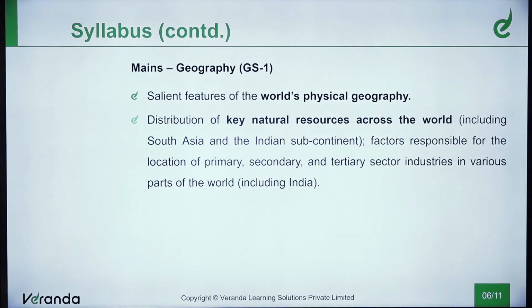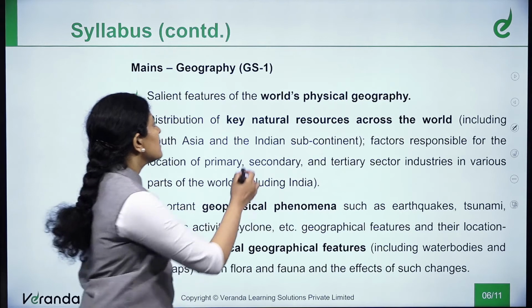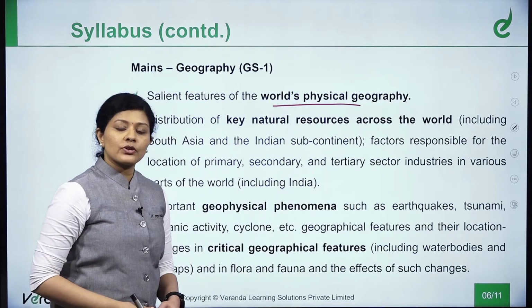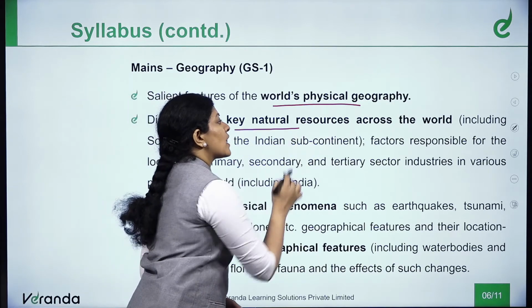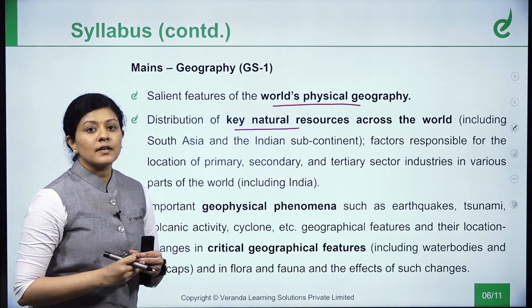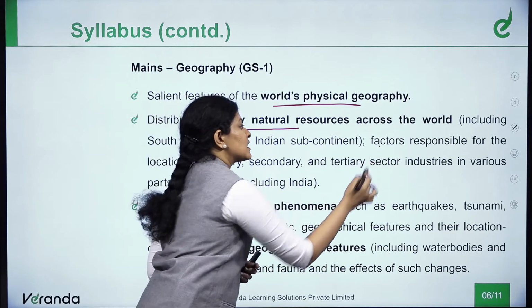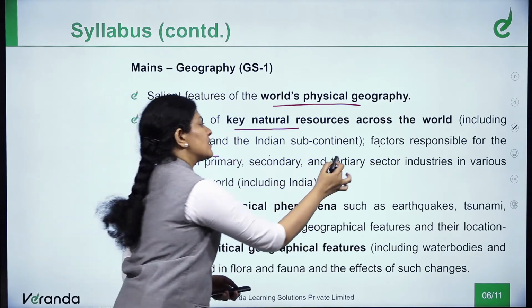Next we shall see the syllabus for mains geography GS1. It talks about the world's physical geography, that is geomorphology, oceanography and climatology. It also talks about the key natural resources across the world. What are the resources that are distributed across the world due to the geographical features? And we'll also read about the factors responsible for the location of primary, secondary and tertiary sectors.